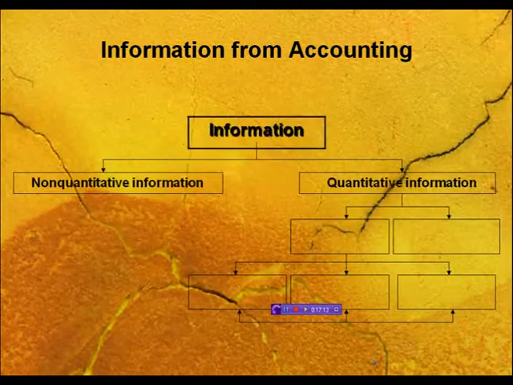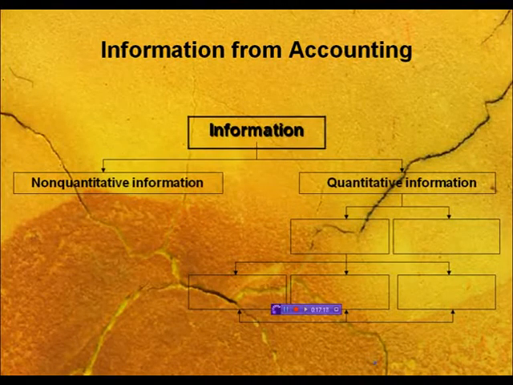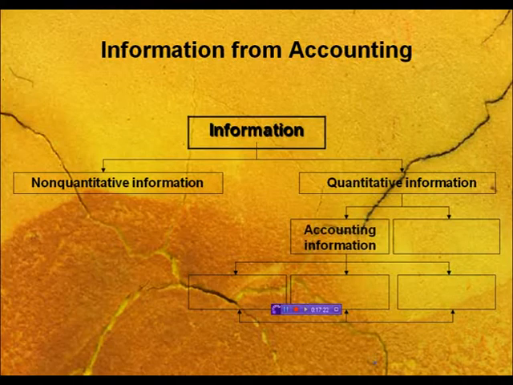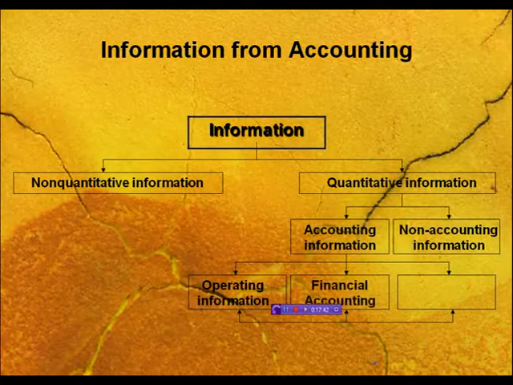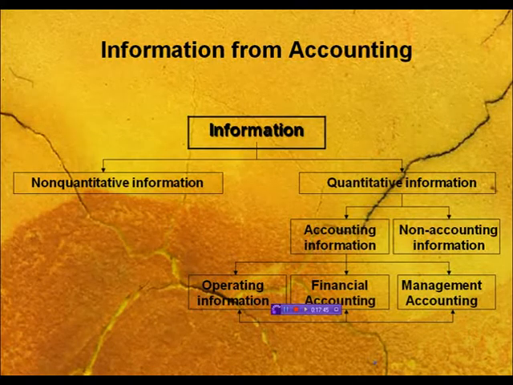Basically there are two kinds of information, quantitative and non-quantitative. Quantitative information has two types: accounting information and non-accounting information. In accounting, you can obtain three types of information: what kind of operations you are running; what business you are doing and how much profit or loss you are making, which you obtain from financial accounting; and what kind of decision making you will use, which is told by management accounting.